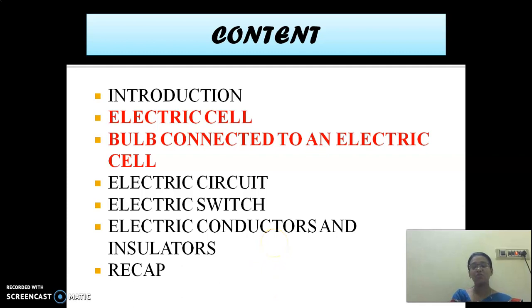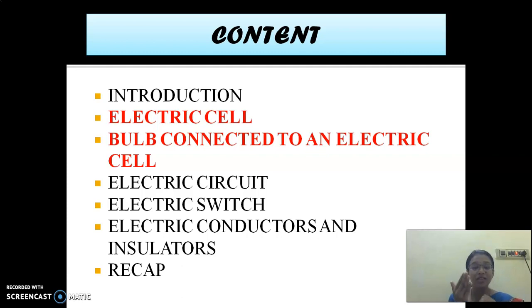Okay, now tell me what is meant by electricity or current? Yes, children, what is it? Louder. Yes, very good. It is nothing but the flow of electric charges. Have you tried that, children? While we are rubbing our hands, I said some charge is produced.